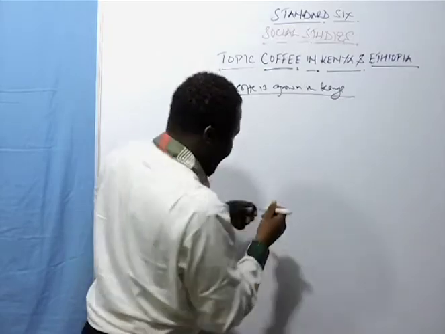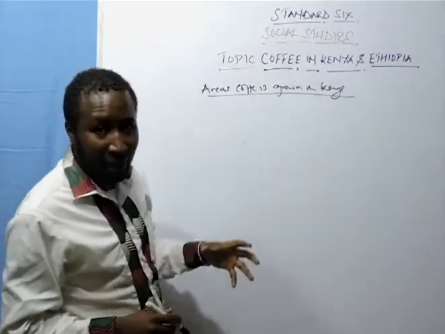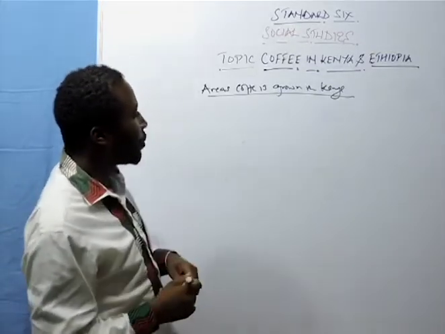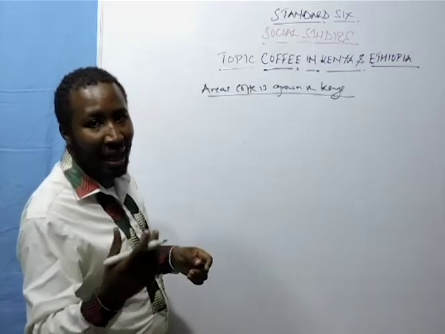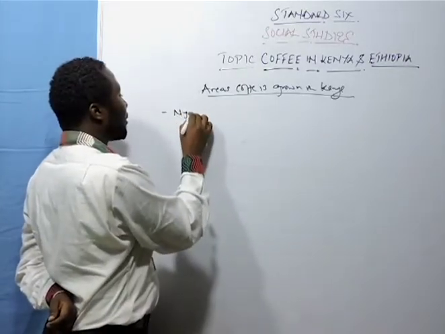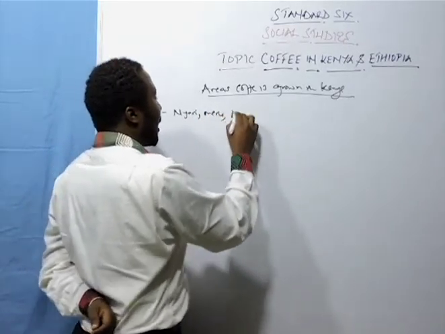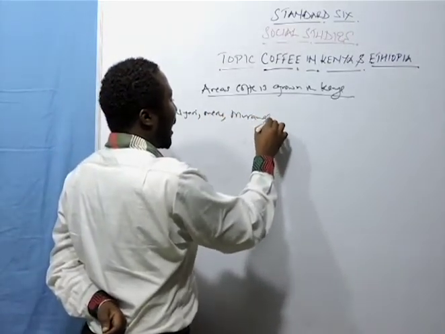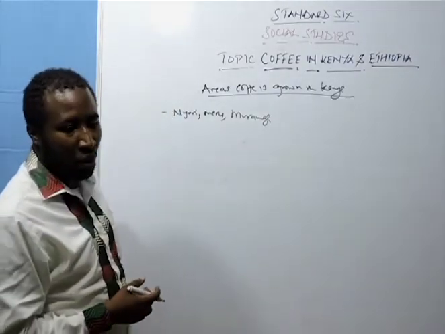Now, as I say, this coffee grows in areas of cool and wet regions, with too much rainfall. So you expect it to grow in highland regions, okay? For example, in areas like Nyeri, Meru, Murang'a, the highland regions, okay?